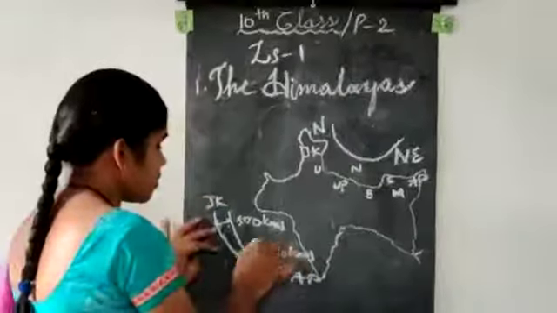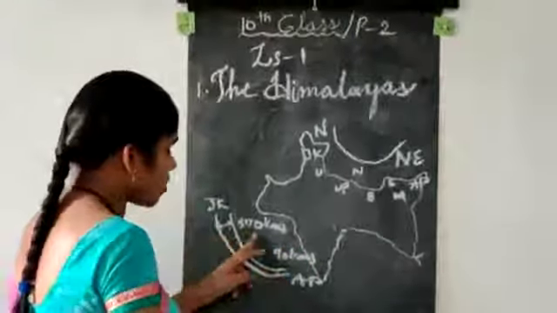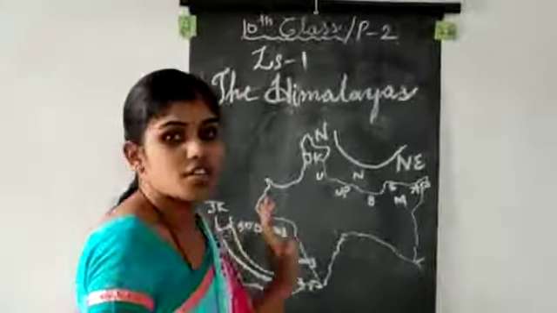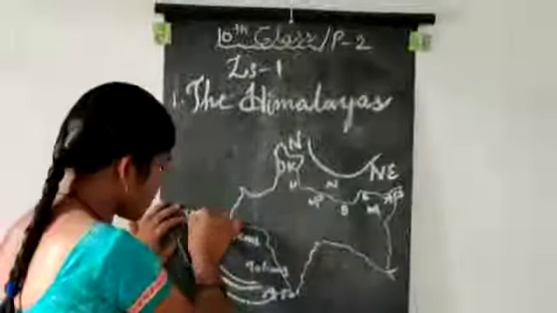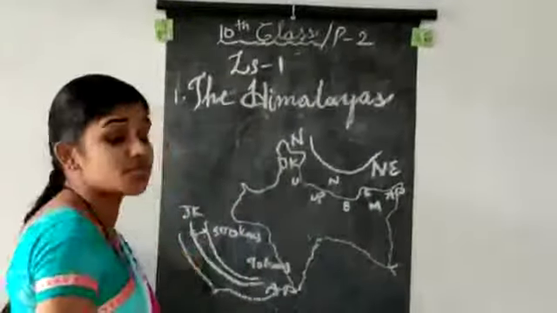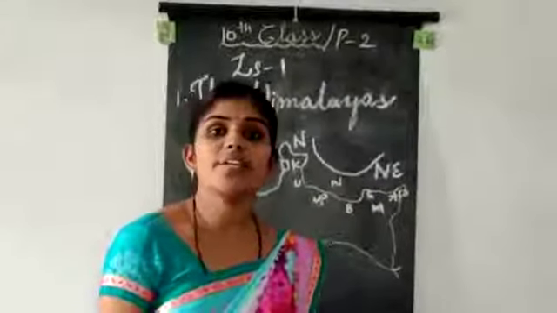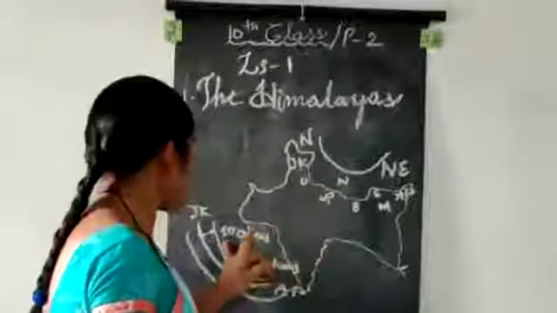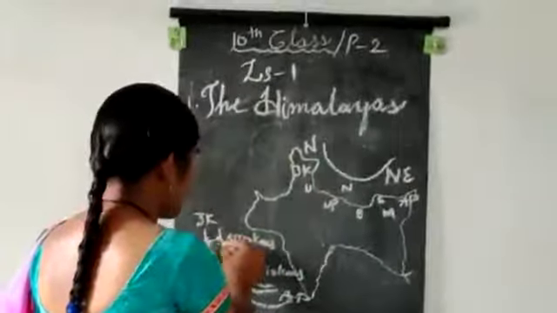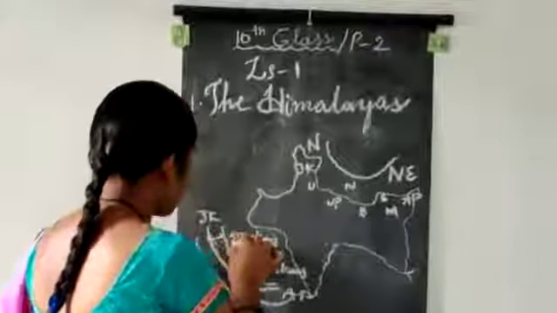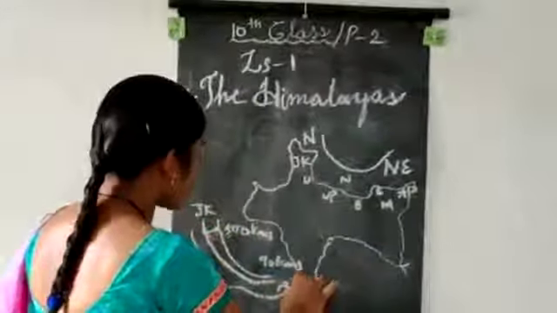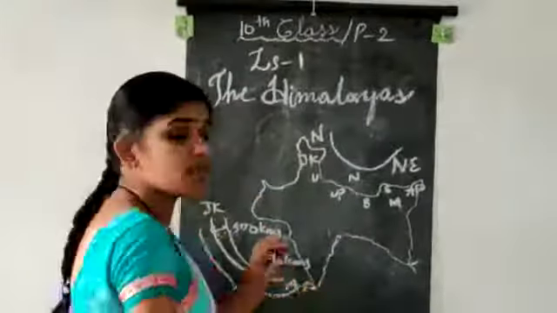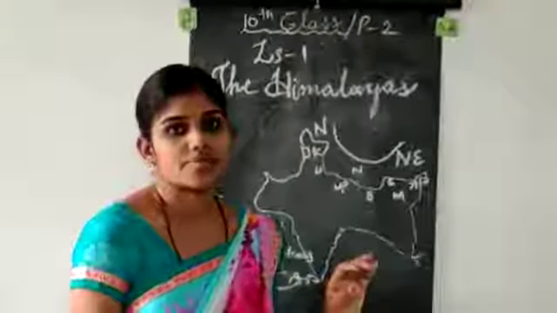And the complete length from Jammu and Kashmir to Arunachal Pradesh is 5,000 kilometers.